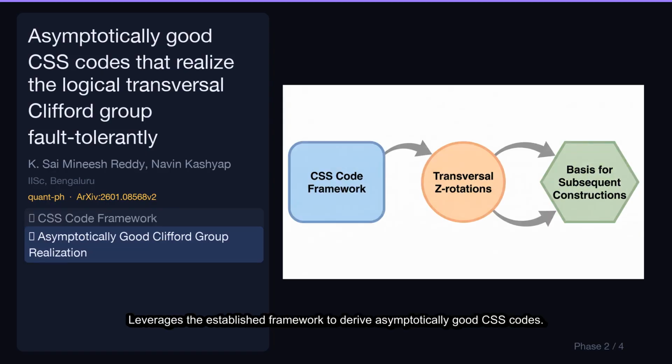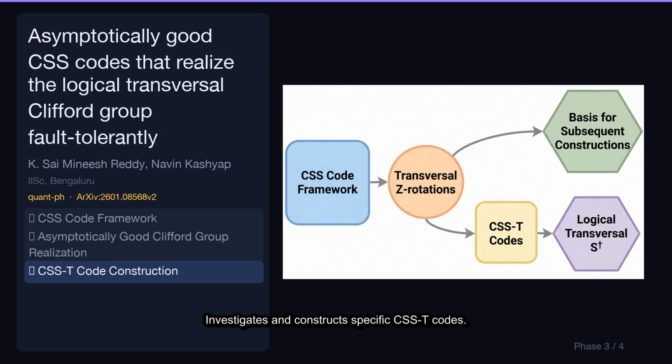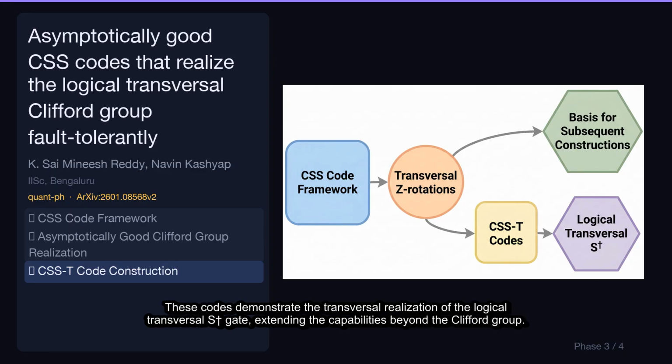Leverages the established framework to derive asymptotically good CSS codes. These codes fault-tolerantly realize the logical transversal Clifford group, enabling efficient gate operations. Investigates and constructs specific CSSD codes. These codes demonstrate the transversal realization of the logical transversal S-gate, extending the capabilities beyond the Clifford group.